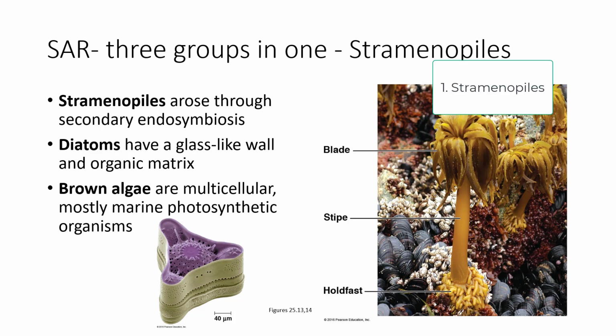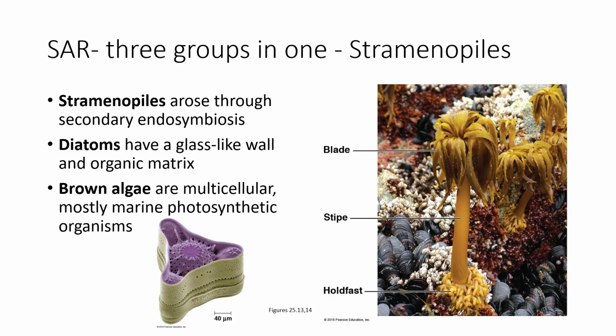First off, the stramenopiles show an example of secondary endosymbiosis, which we can see in having 3 or 4 membranes around the chloroplast. Some examples of these are diatoms, and they have glass-like walls and this organic matrix that holds their body together. And they have, of course, chloroplasts in them.